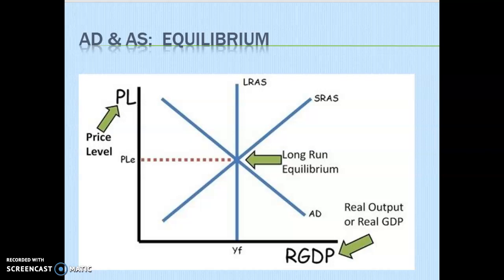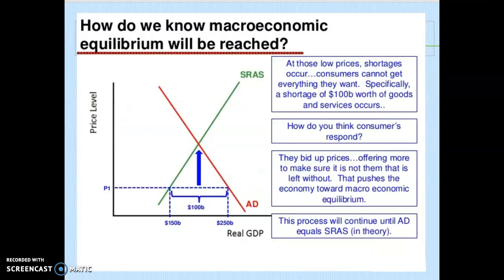Okay, so this graph is showing long-run equilibrium. We've got downward sloping aggregate demand. We've got upward sloping short-run aggregate supply, and then long-run aggregate supply as well. This is where real domestic output is. We're at full employment, and it shows the price level. This is somewhat similar to microeconomics.